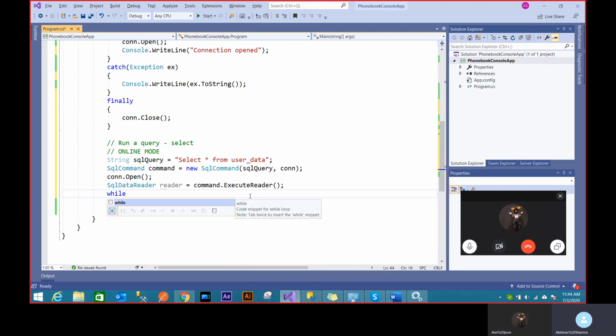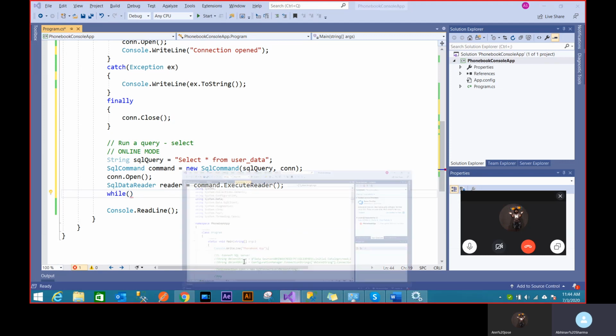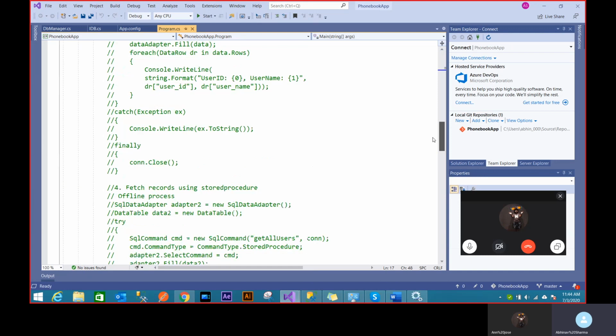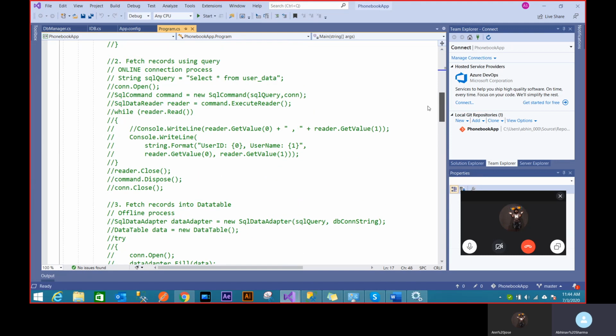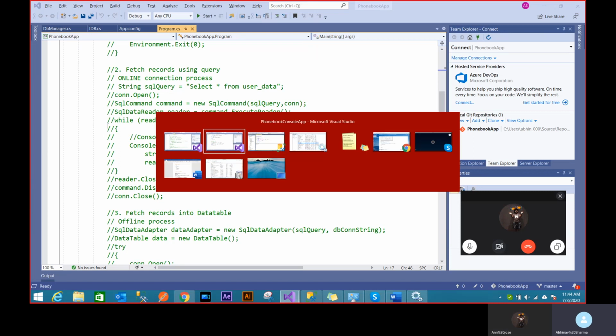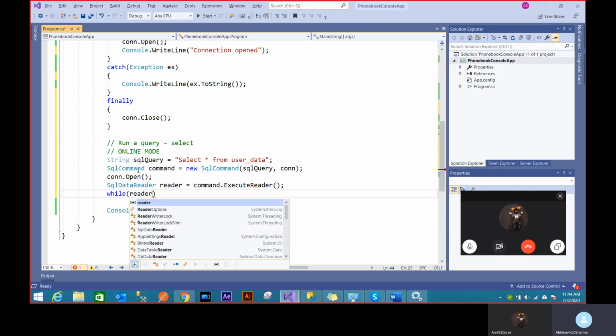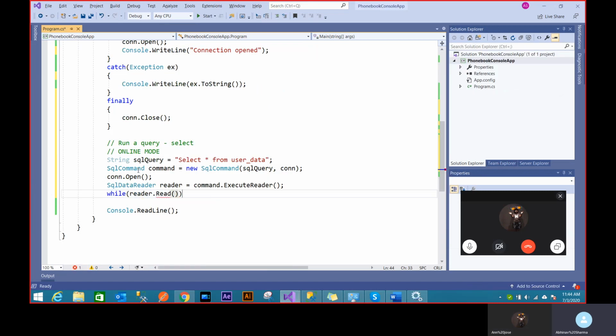So now if I want to read, I have to read the data using a while loop. You have to go through the whole while loop again and again. So it's like reader dot read. As you can see, this looks bad. The whole thing looks bad. I have to run through a while loop.